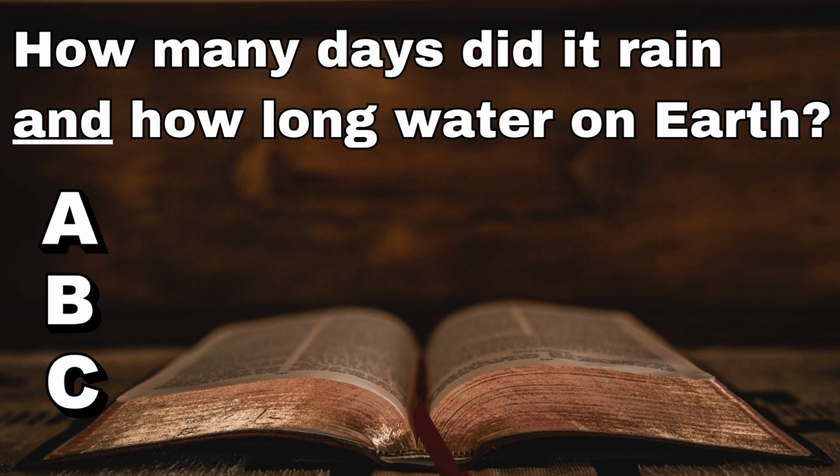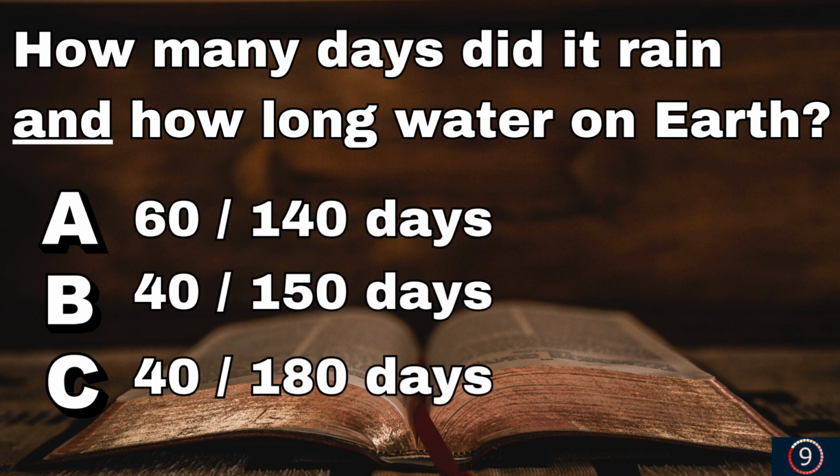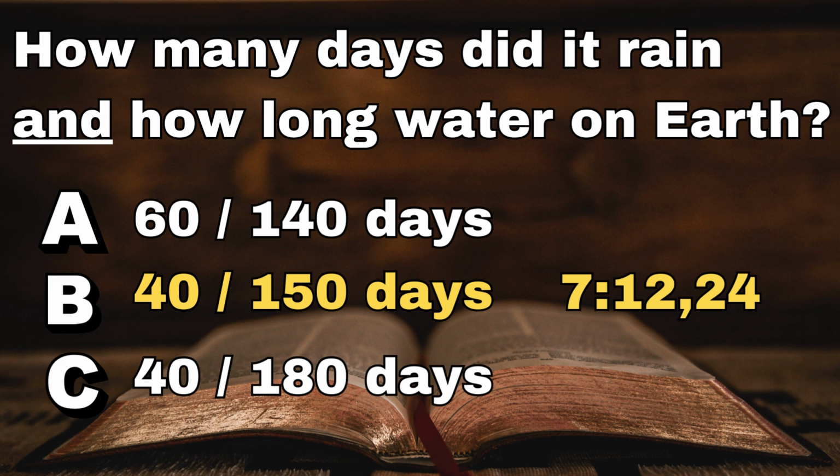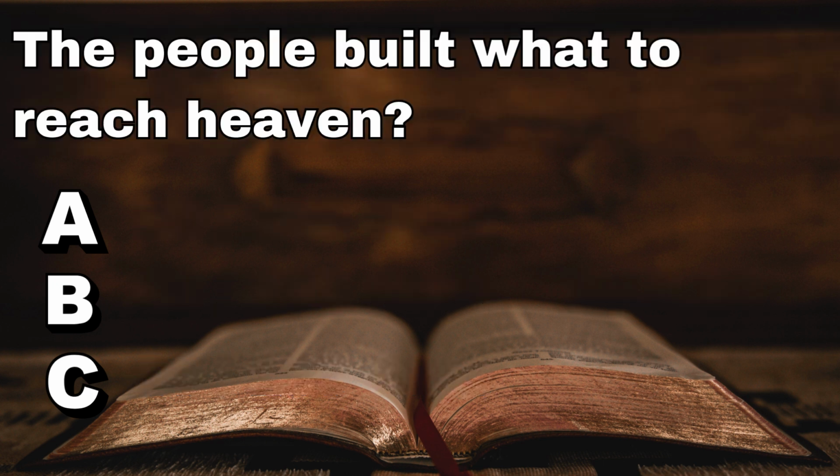Question 11. How many days did it rain and how long did the water stay on the earth? 60 and 140 days, 40 and 150 days, or 40 and 180 days? And it rained for 40 days and 40 nights, and the water stayed on the earth for 150 days, according to Genesis chapter 7.